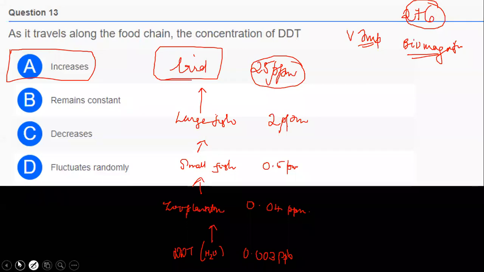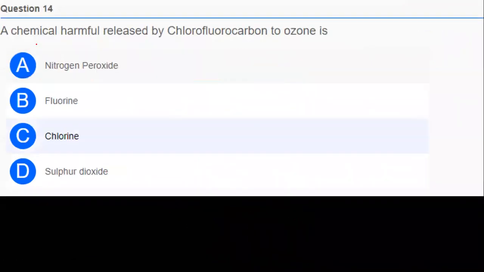So we have 2 more questions and only 1 minute remaining. The chemical released by chlorofluorocarbon that is harmful to ozone is? Comment your answers. Option A, nitrogen peroxide. Option B, fluorine. Option C, chlorine. Option D, sulfur dioxide. Yes, everyone is telling the answer is chlorine. The answer is right. The answer is chlorine.